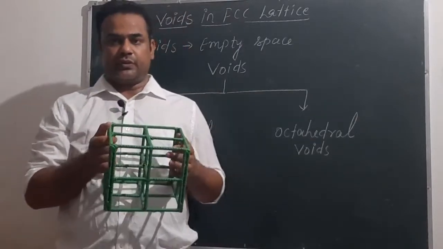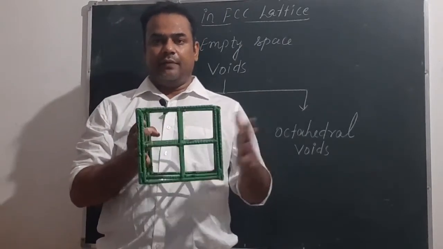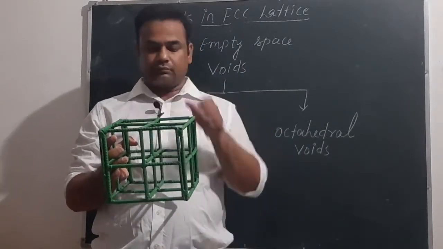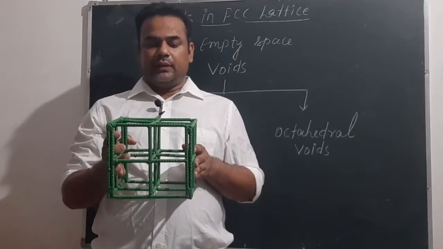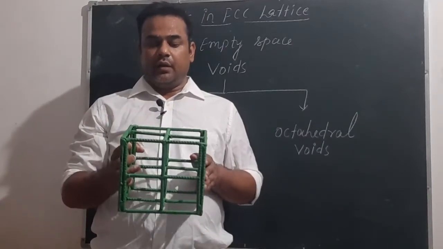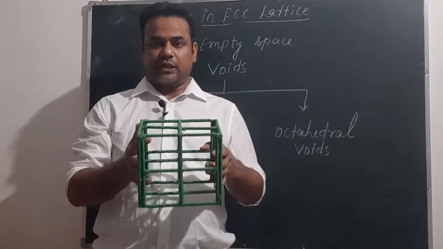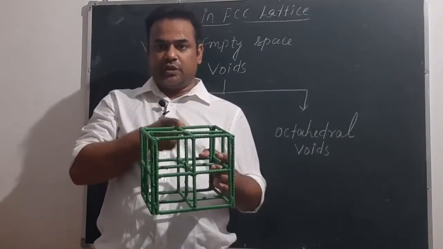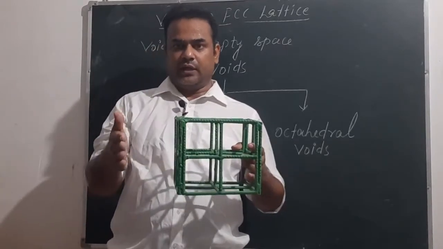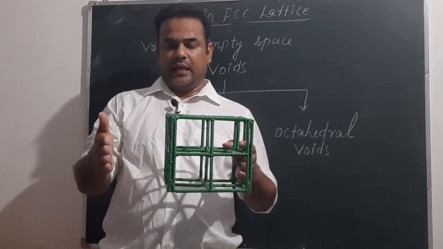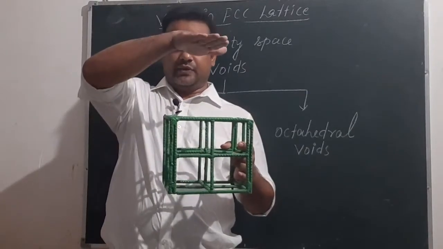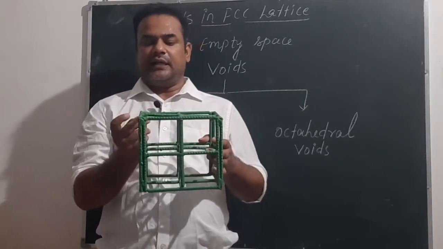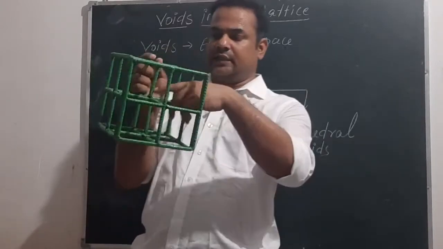So suppose you have to imagine that many such blocks are there, and if you place one block here similar to this unit cell, and one block upside and then one block this side, then we can clearly see that here also there will be formation of a structure like this.